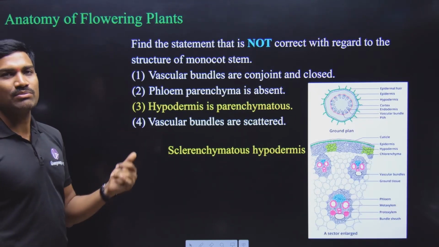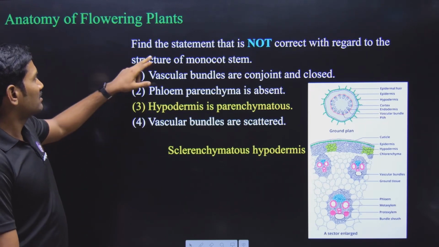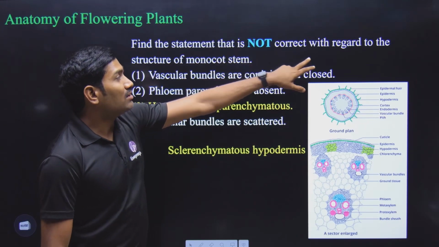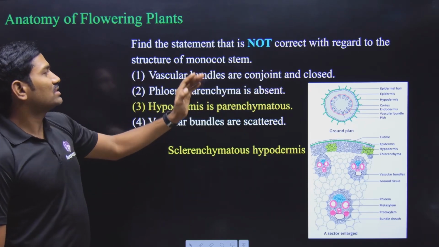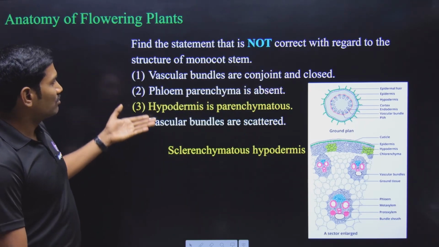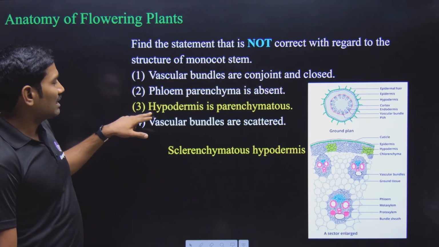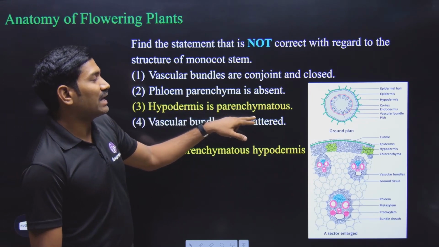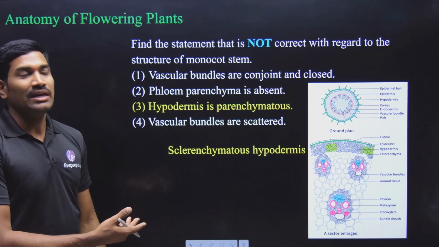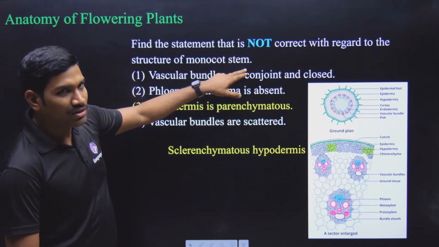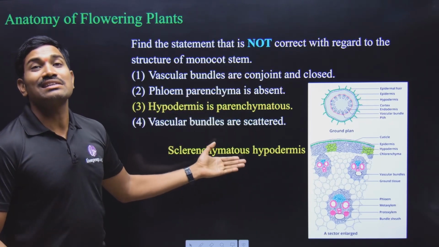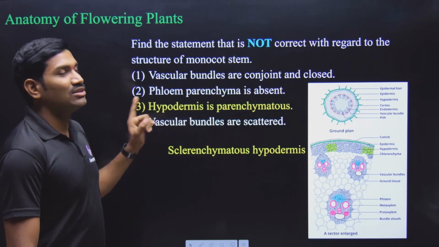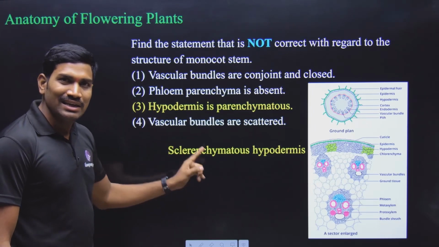Next one, this time it is from the anatomy of the flowering plants. Find the statement that is not correct, meaning they are asking for the incorrect statement with regard to the structure of the monocot stem. So go through the options here. In option 3, they give hypodermis is parenchymatous. This is wrong. In the case of the monocot stem, hypodermis is not parenchymatous, it is sclerenchymatous. So that's why it is the wrong statement. So the answer will be option 3.